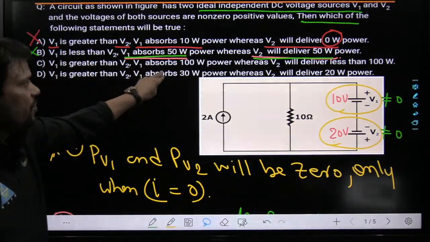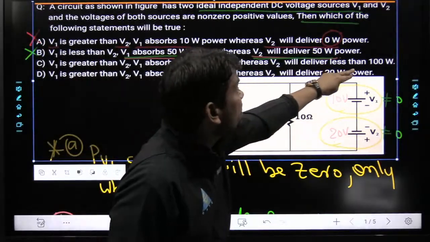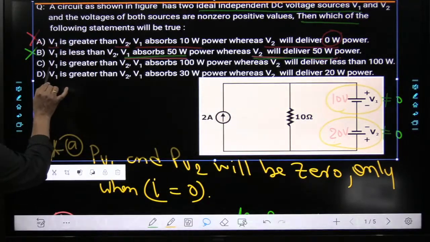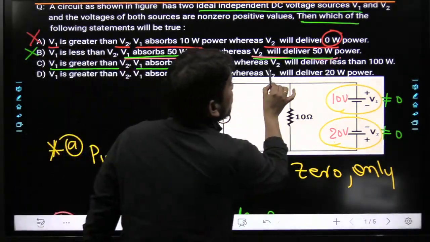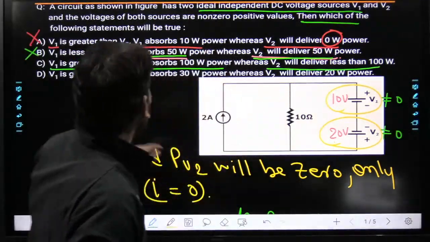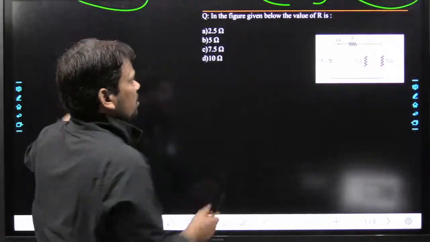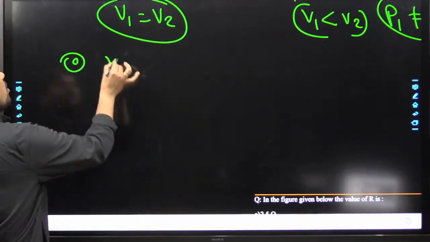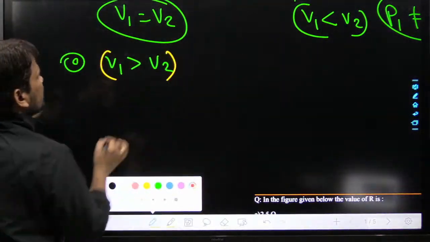If V1 is greater than V2, then V1 will absorb 100 watt, whereas V2 will deliver less than 100 watt. I want to repeat: V1 is greater than V2, V1 absorbs 100 watt and V2 will deliver less than 100 watt. So I am writing here the C statement: V1 greater than V2, this is the condition.